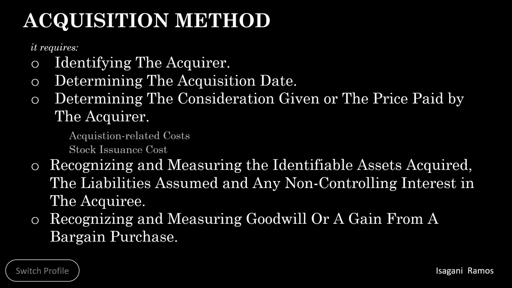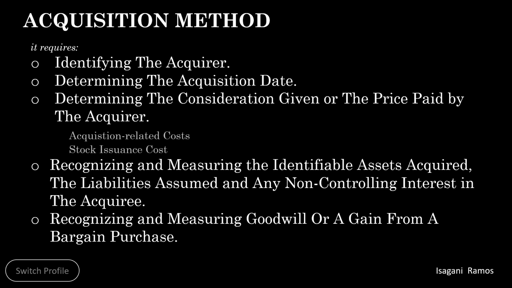Acquisition-related costs. The costs the acquirer incurs to effect a business combination, such as brokers' fees, accounting, legal, and other professional fees, and general administrative costs, including the cost of maintaining an internal acquisition department, are not included in the price of the company acquired and are expensed.